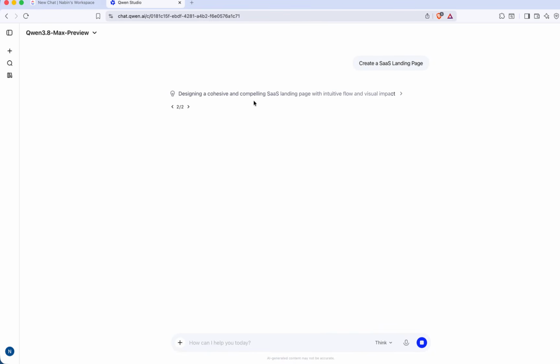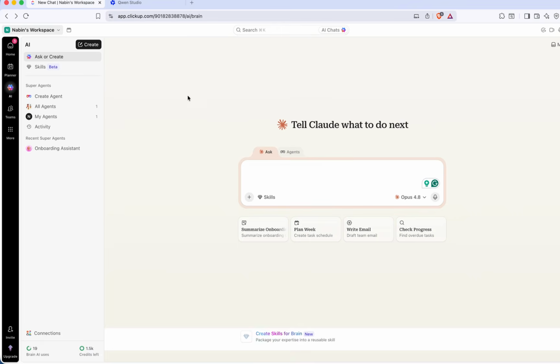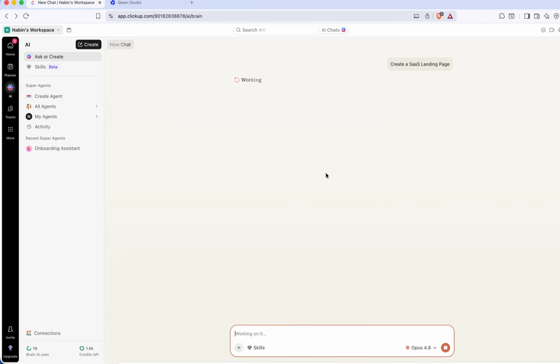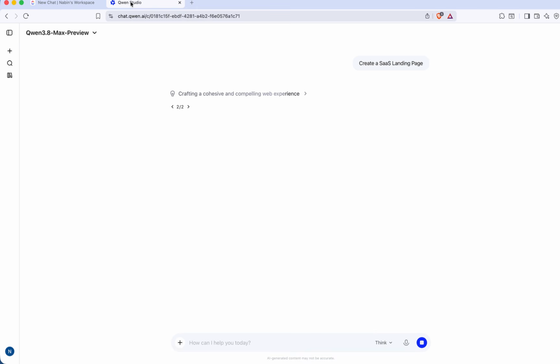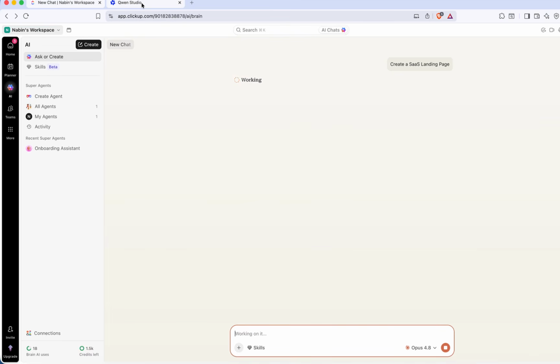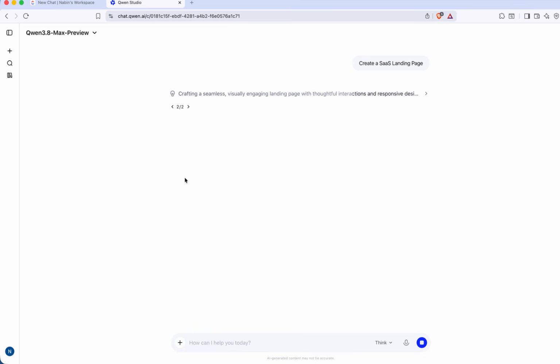If you face this type of problem due to the high demand, then refresh it, it will work. I'm going to give the simple prompt here to Claude Opus 4.8. Now both of these models start to work. You can see it takes only one use. Still we have 18 uses remaining. We'll use 2-3 uses in the next tasks where we gradually increase the complexity level and test which model is actually best for you. Both of them are working. First they plan, analyze, then they start to work.